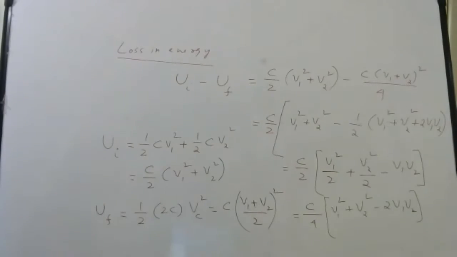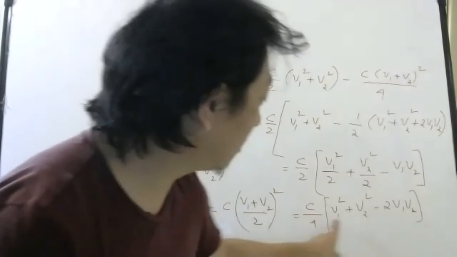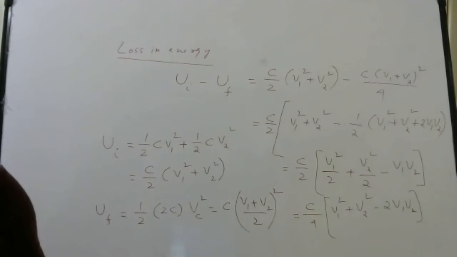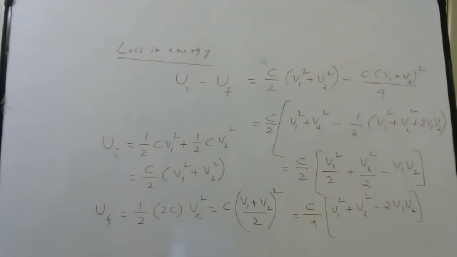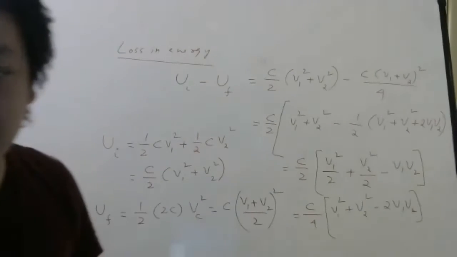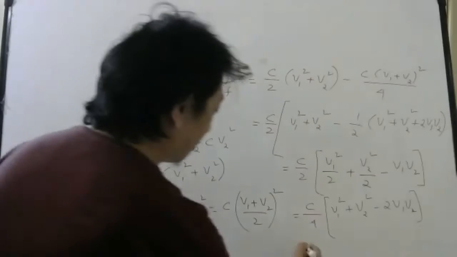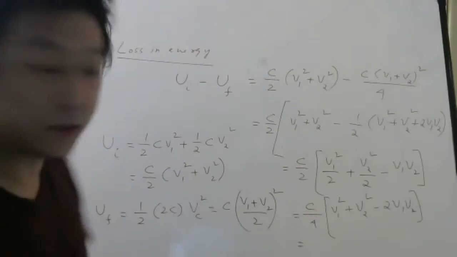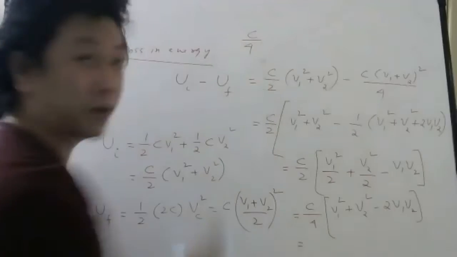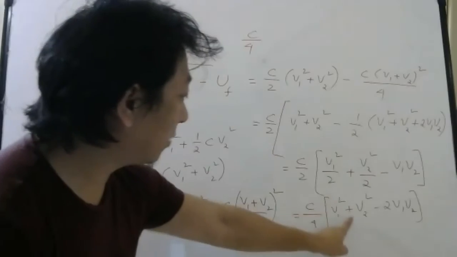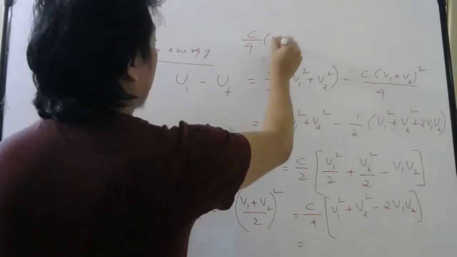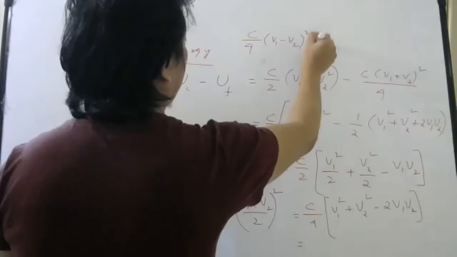Right? And what is this formula? What is this last part? V1 square plus V2 square minus 2 V1 V2. It is A minus B whole square. Very good. So it will be C by 4. Let me write it here. Okay. C by 4. And this is A square plus B square minus 2AB. So I can write V1 minus V2 whole square.